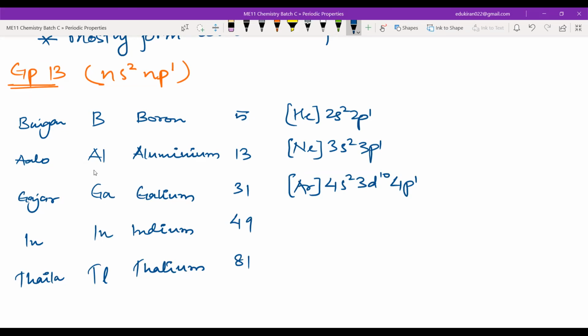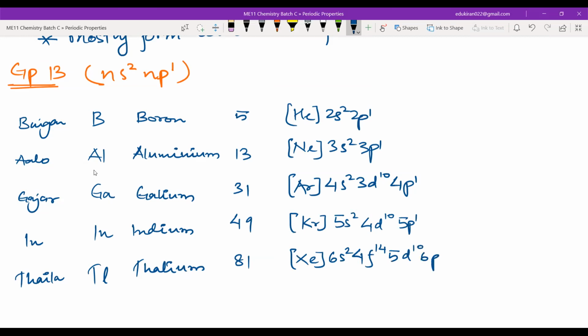You have to put the same formula as we were doing for electronic configuration with noble gases. After argon comes krypton. This will be 5s2, 4d10, 5p1. Then comes xenon. Xenon will be 6s2, 4f14, 5d10 and 6p1.